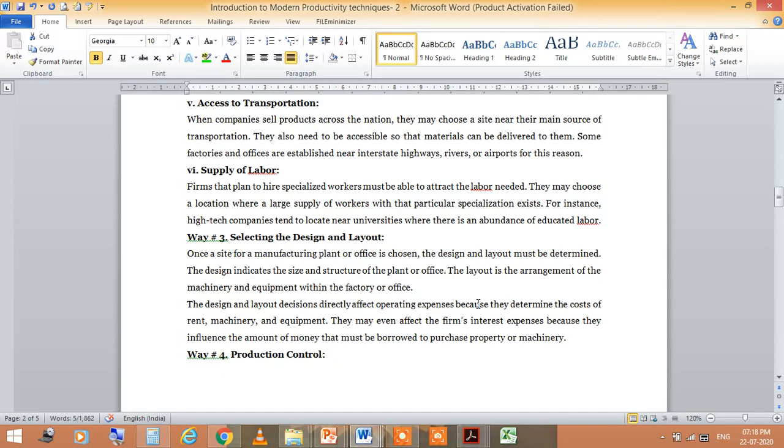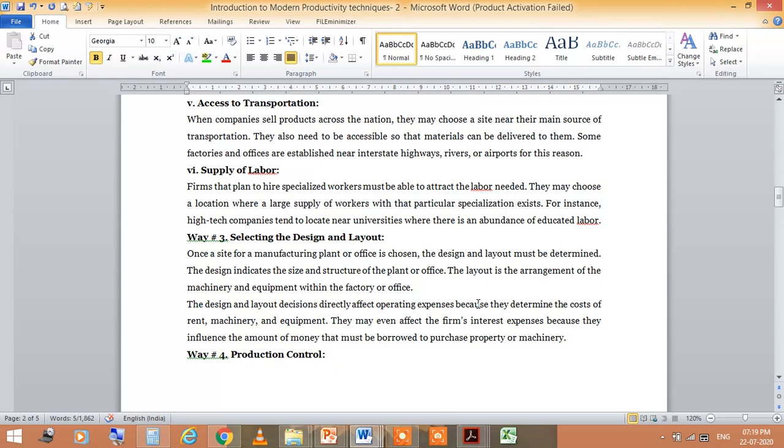So another way is selecting the design and layout. This is also an important one. Once a site for a manufacturing plant or office is chosen, the design and layout must be determined. The design indicates the size and structure of the plant or office. The layout is the arrangement of the machinery and equipment within the factory or office.